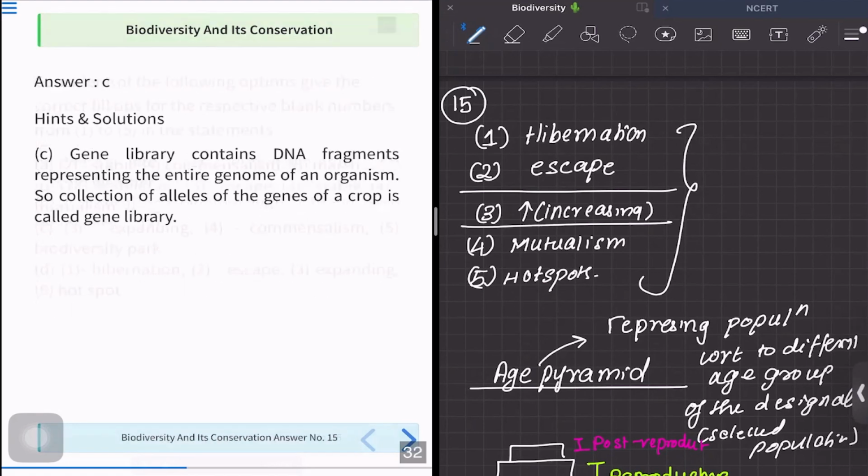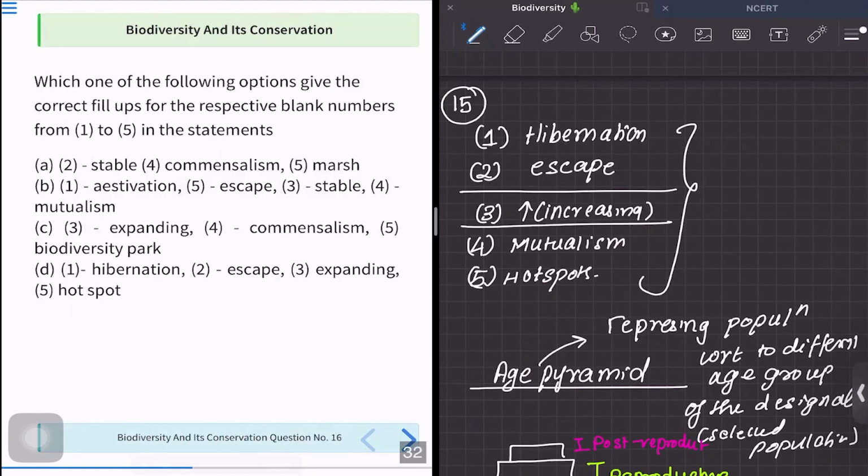Now let us see the options, and according to the options, we will be able to mark the answer. So you simply have to find the option that correctly describes our answers for 1, 2, 3, 4. So option A is saying stable. No, that is wrong. Option B is saying aestivation. No, that occurs in summer in some animals. But here they are talking about winter. So winter is not aestivation, it is actually hibernation. So then option B is wrong.